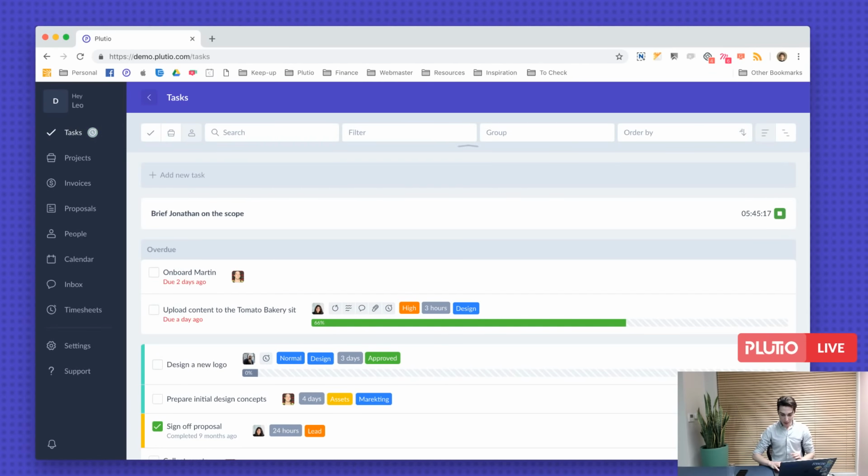Okay, so let's start with the first question. Integrations of any sort is coming early 2019. We are just about to release our API to a number of people to help us test it, and then hopefully when we polish it up early 2019, we will start rolling out integrations. You can make templates for almost anything, but templates for invoicing is coming very, very soon.